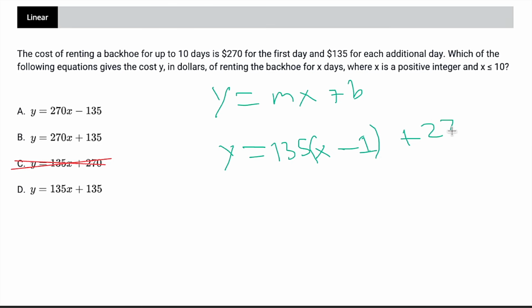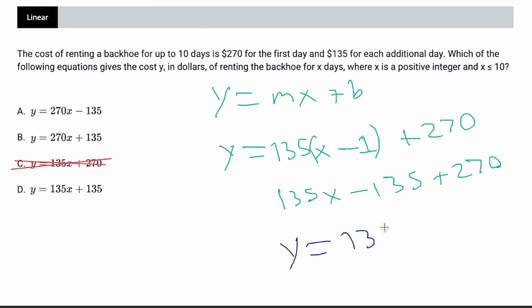And then what happens is when we FOIL this out, we get our 135x, that's still our slope, but we're also going to subtract 135. So after combining those together, we basically end up with y equals 135x plus 135, because 270 minus 135 is 135. And our real answer is choice D.